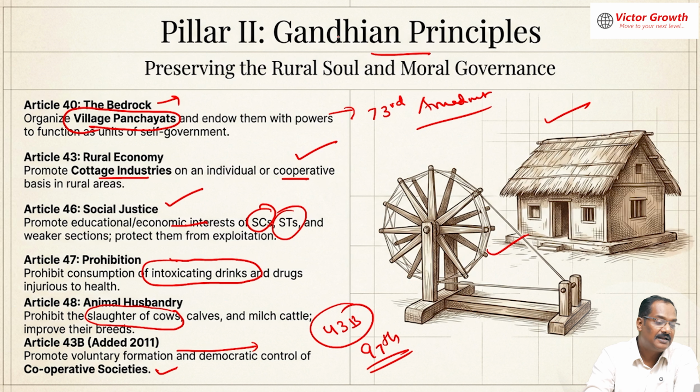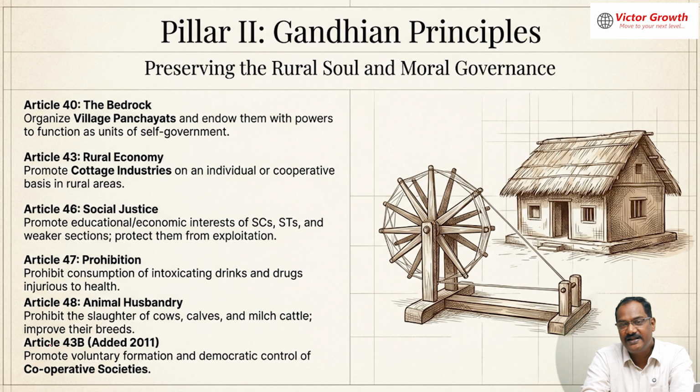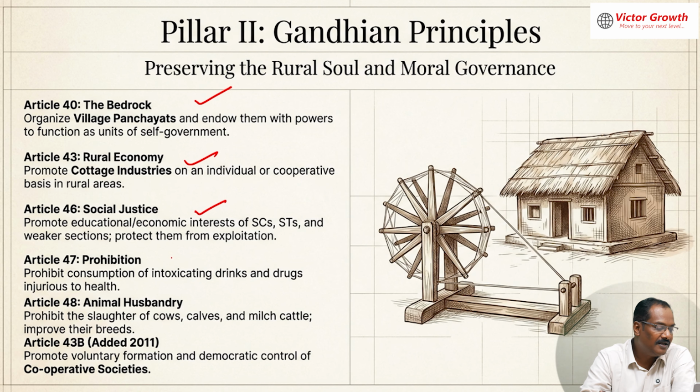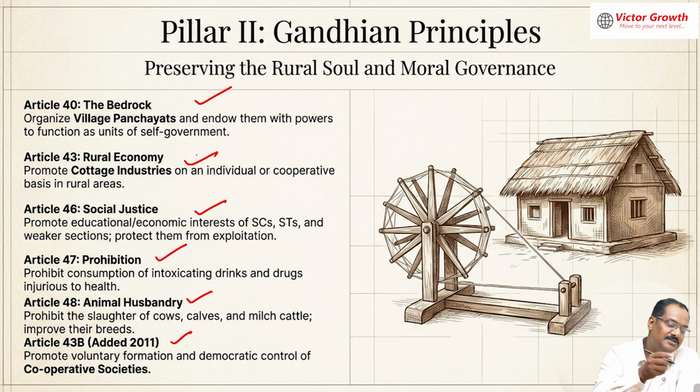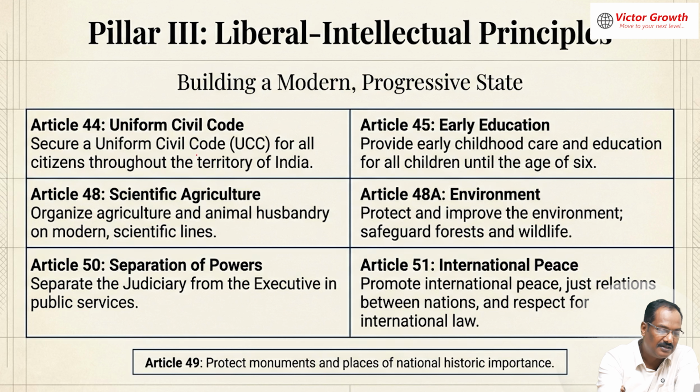So these are the Gandhian principles. For the Gandhian principles you have to put in some effort. It's not easy to remember on the first day itself. Village panchayats, cottage industries, promoting education of SCs and STs, prohibiting intoxicating drinks, cows should not be killed, and cooperative societies. Cooperative society is also a fundamental right under Article 19.